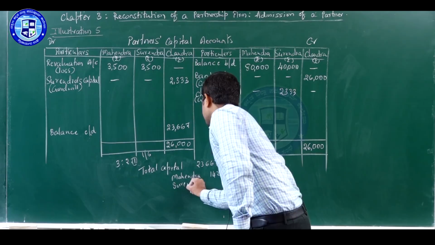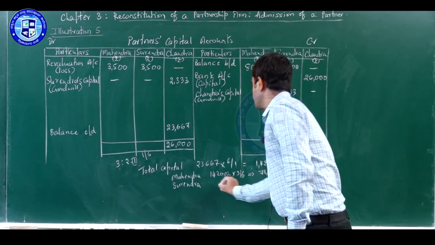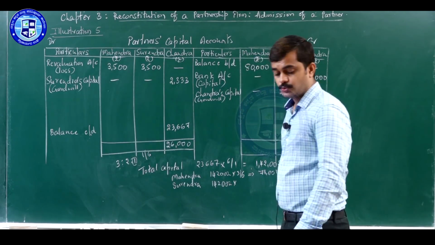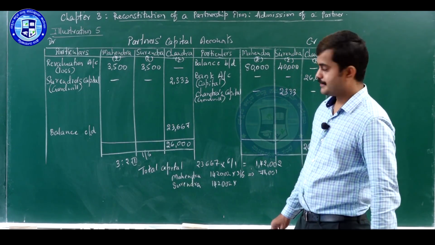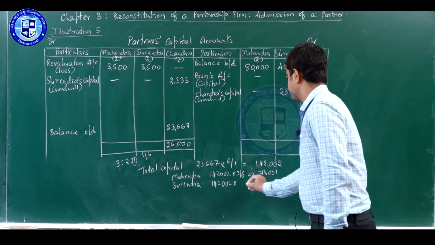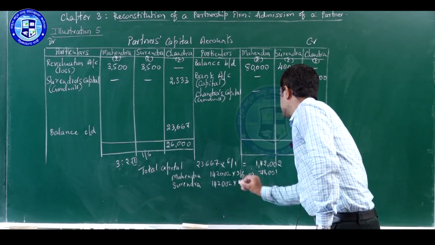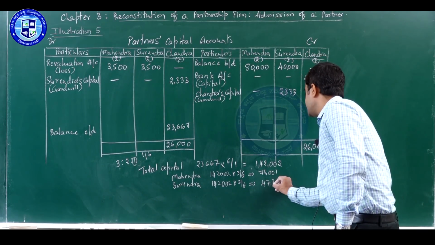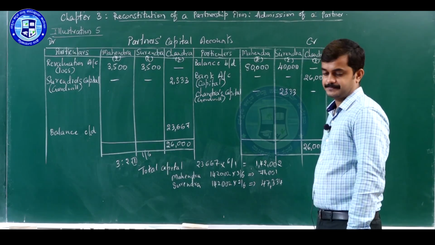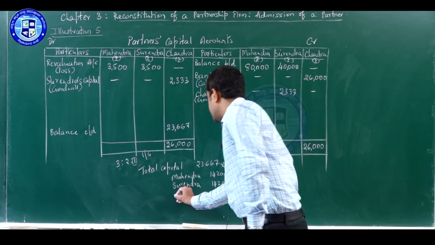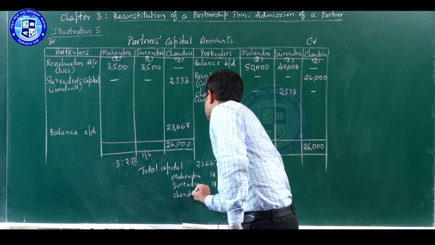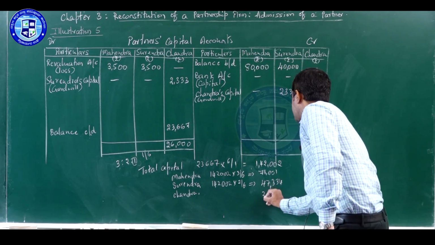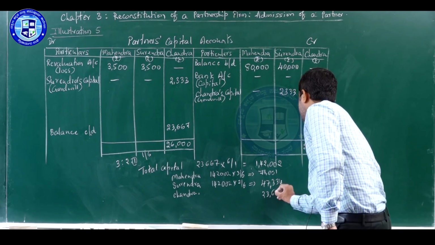Surendra, total required capital 1,42,002 into his share 2/6, that amount comes to 47,334, and the new partner Chandra has a capital 23,667.